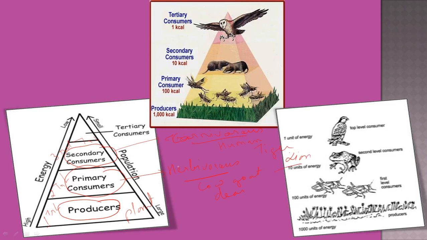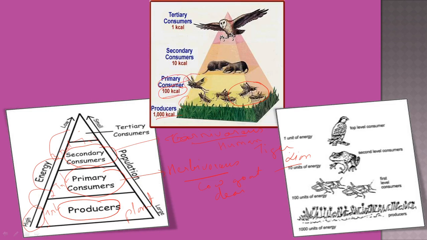The high level of energy is always present in the producer, and as energy is transferred from one level to the next, there is a continuous decrease. That is, the lowest energy is always found in the last trophic level, that is the tertiary or quaternary. In this diagram we can see that the grass is eaten by a grasshopper. So grass is basically a producer. It contains 1,000 calories of energy. When this grass is eaten by a grasshopper, the primary consumer, they only get 100 calories of energy, that is 10% of 1000.